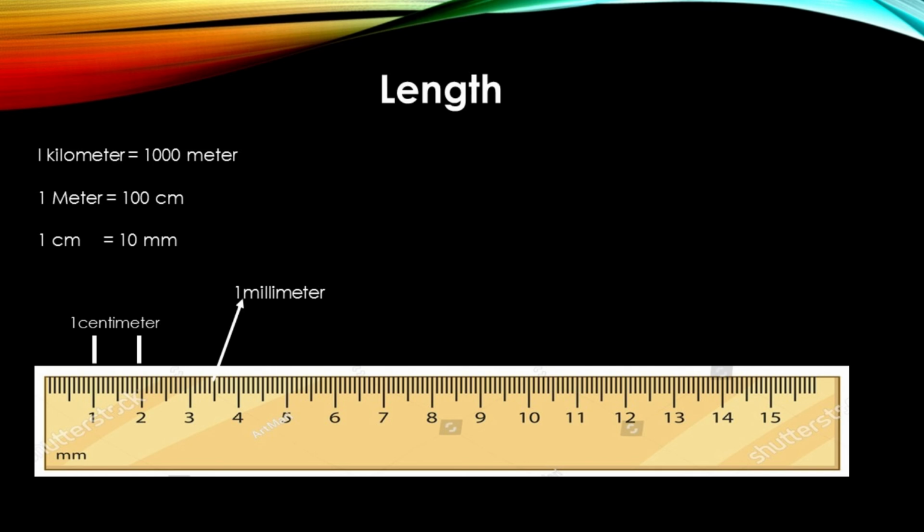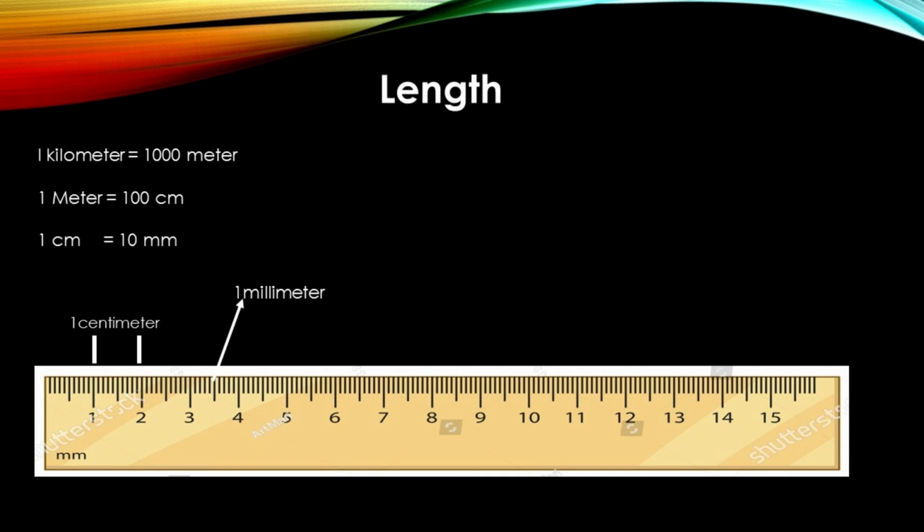If we split a meter rod into 100 pieces, one piece is called 1 centimeter. The length of one piece is 1 centimeter. If we take this one piece and break it further into 10 pieces, the smallest piece which we get will be 1 mm.